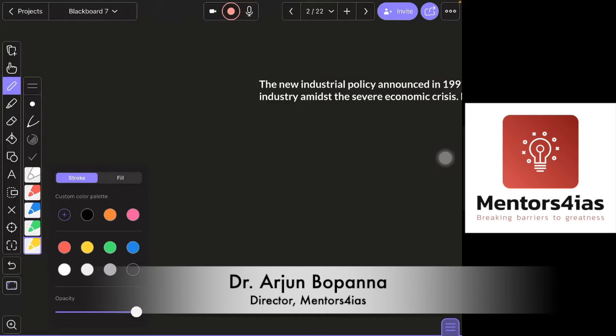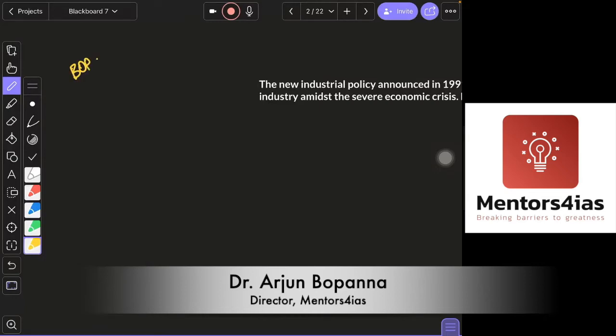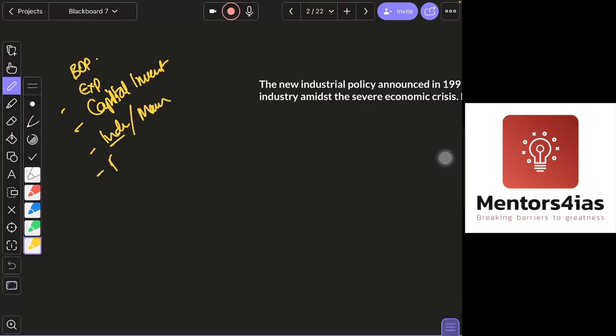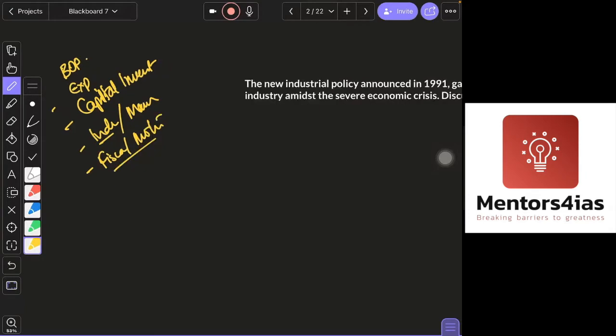So you have your balance of payment, you have your exports, your capital investments, then industries, various sectors, the manufacturing sector, then your fiscal policy, monetary policy, not from a prelims point of view per se, but from the conceptual part of it. That's what they are going to ask.